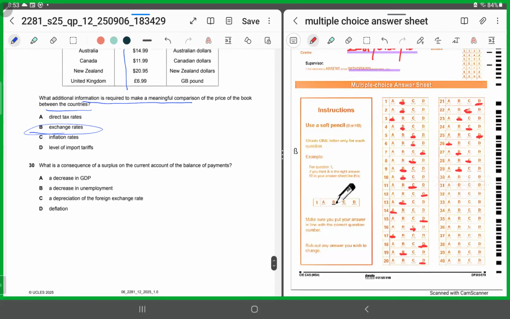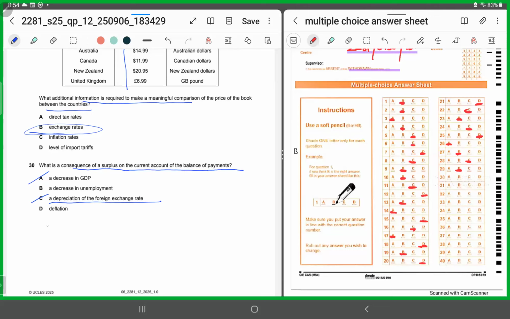Last MCQ for today. What is a consequence of a surplus on the current account of the balance of payments? It cannot be A, because had there been a surplus in the current account, there would have been an increase in GDP. It cannot be C, because a surplus in the current account would cause appreciation of the exchange rate and not a depreciation.